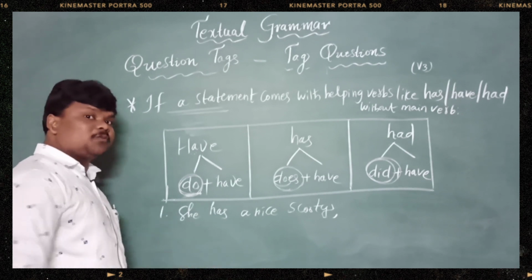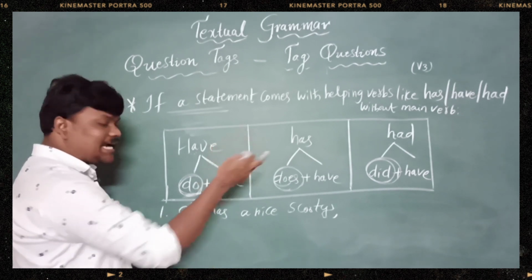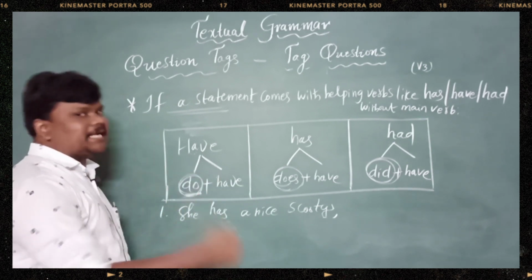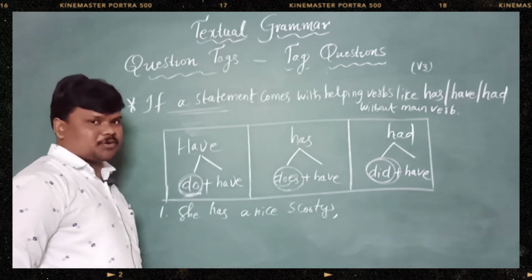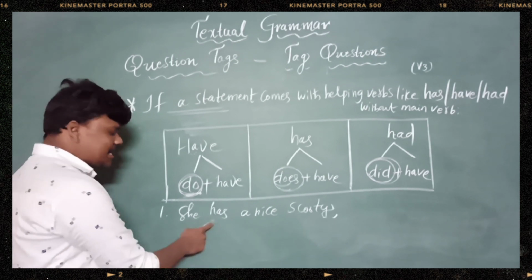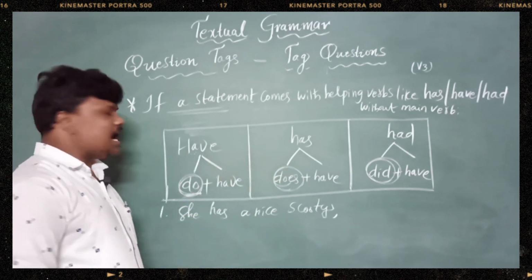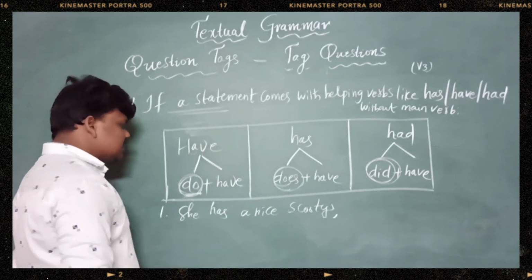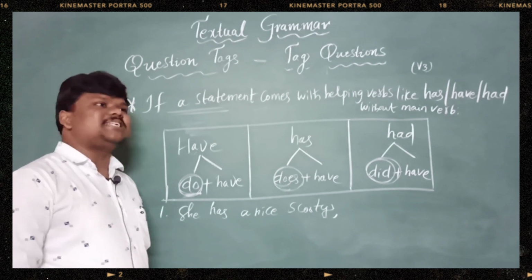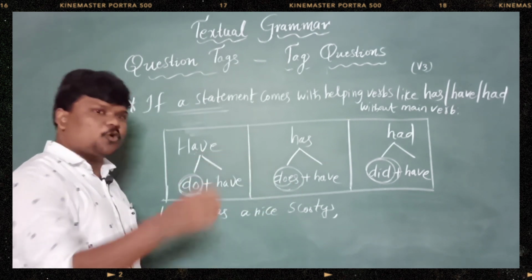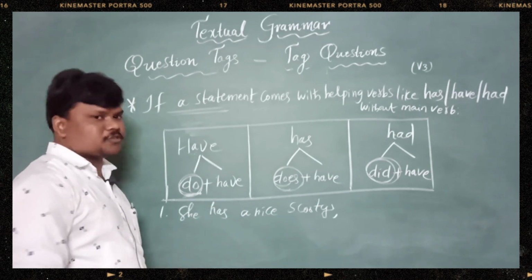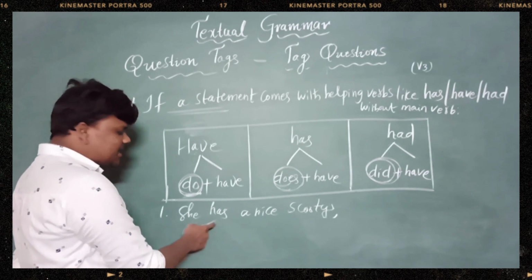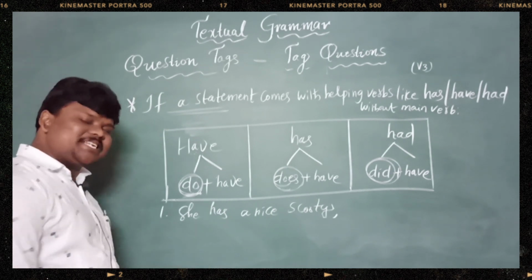If there is no helping verb, has, have, had acts as a main verb. They carry the main duty without the help of any main verb. So in this time we need to remember do, does, did. And these has, have, had act as possessives. She has a nice scooty means she has it now. Possessiveness, havingness, right?